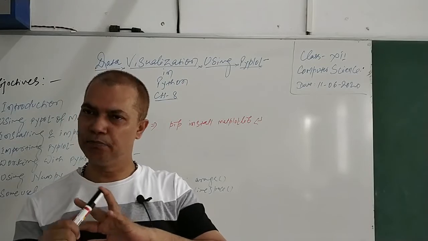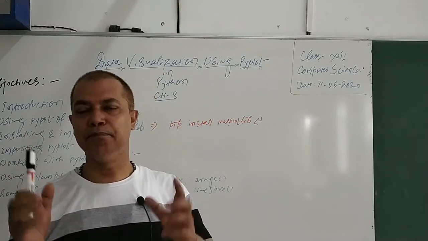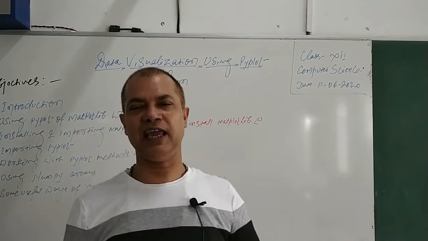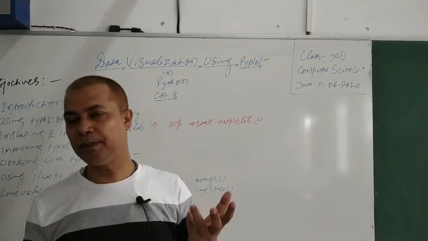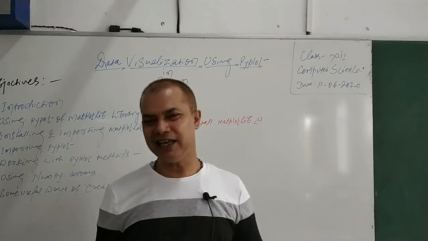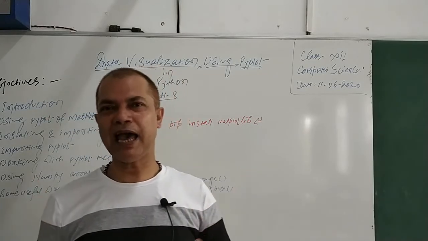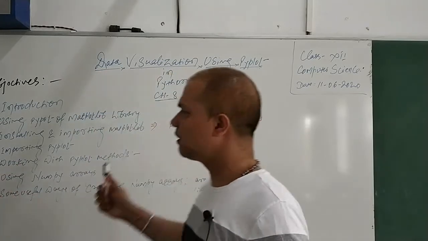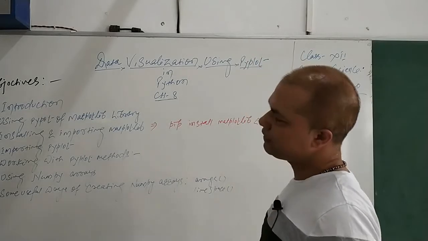Managing data is more crucial, and day by day managing data is becoming much more cumbersome. That's why the term big data came, and then we are talking about data scientists. It means that experts who can manage the data, analyze the data, and present the data in a presentable manner are now in demand. And that's why this chapter is there in class 12: data visualization using Pyplot in Python.